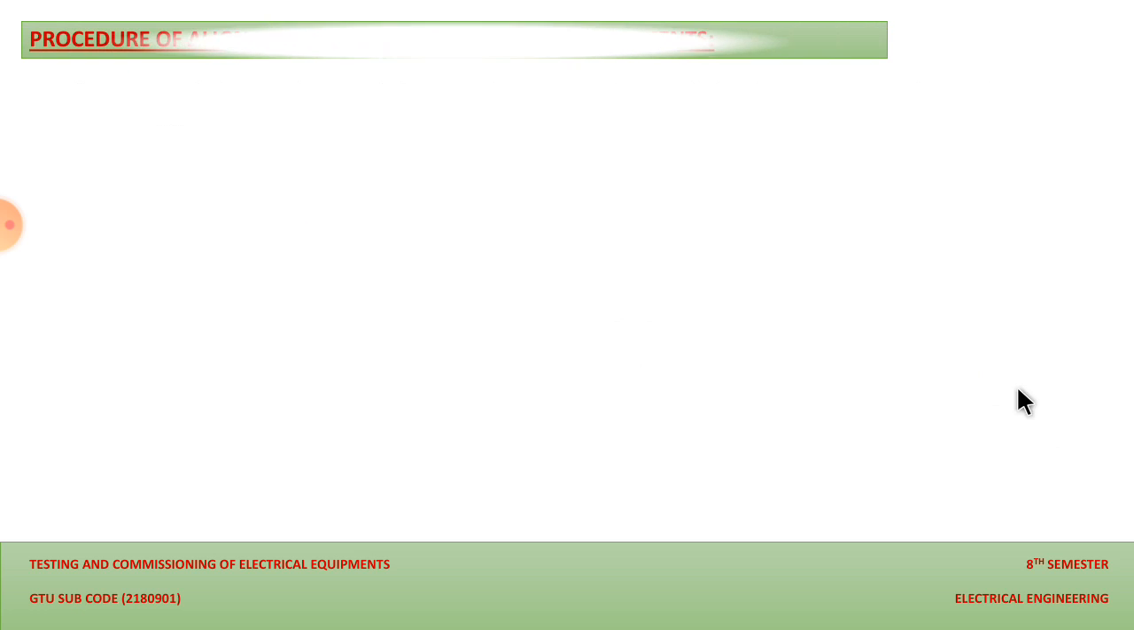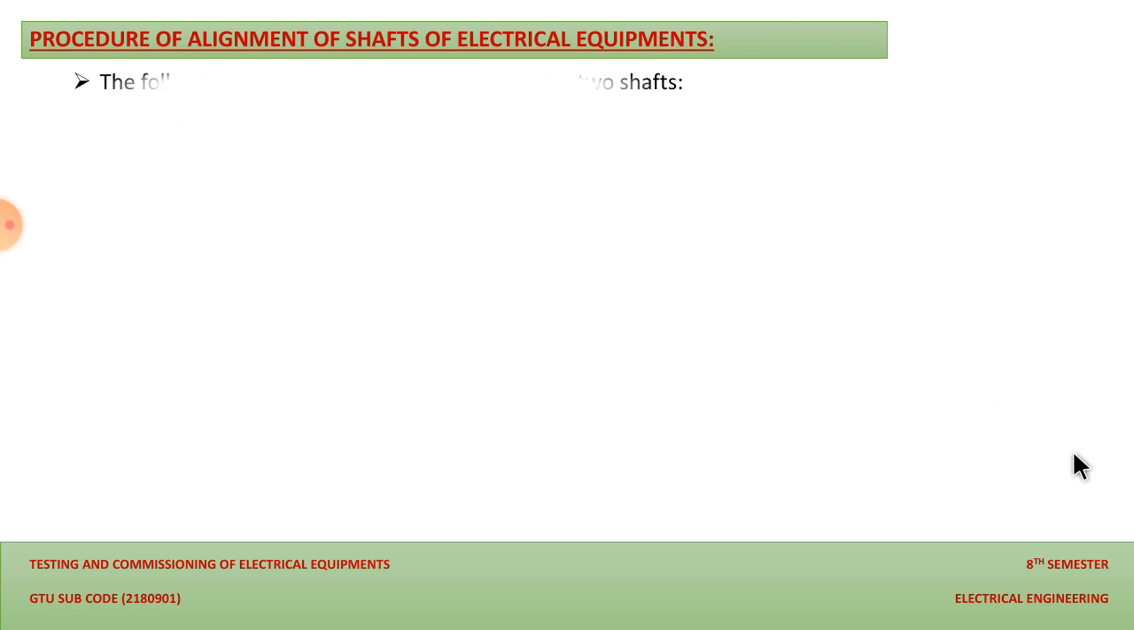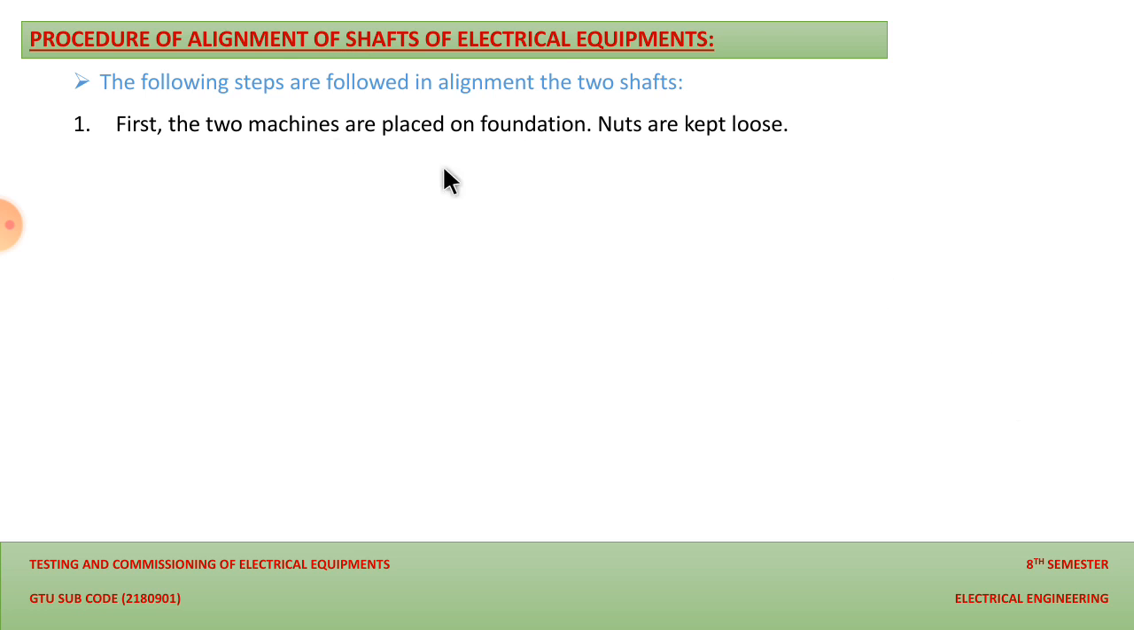Now let us discuss the steps to do the proper alignment of two shafts. This is the procedure for alignment of shafts of electrical equipment. So let us discuss the steps followed in the alignment of two shafts. The first step is that the two machines are placed on the foundation with nuts kept loose. Yes, we are making the alignment between two machines.